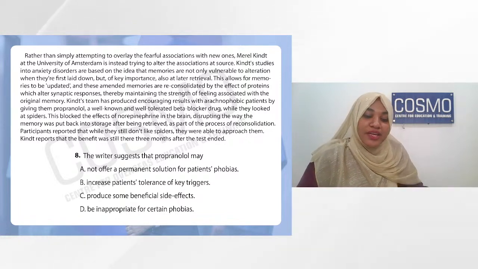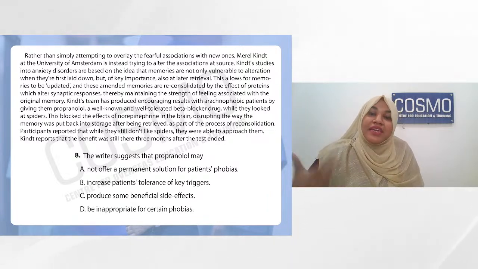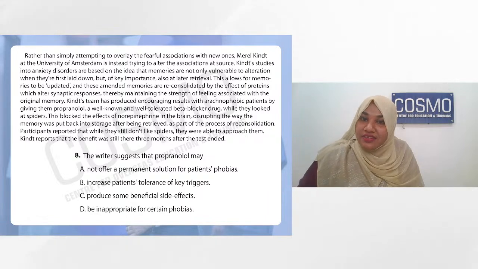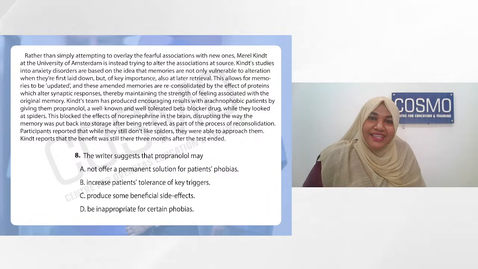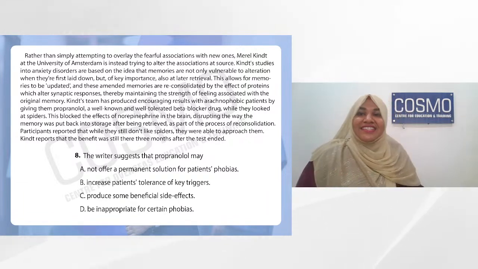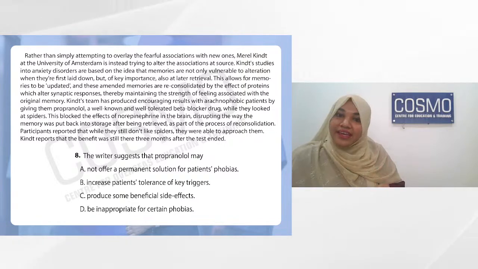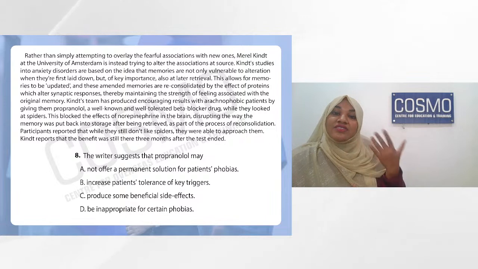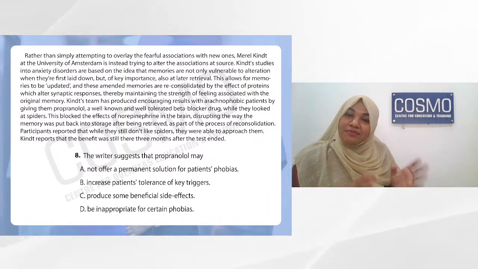Now how do you put that into the option? Is it B or C? That is, increase the patient's tolerance of the key triggers, or beneficial side effects. Like I said, is there any side effect mentioned here? Yes, the answer is B. They didn't like the spiders, but they didn't have the extreme phobia. They were able to approach it, but they didn't like it.